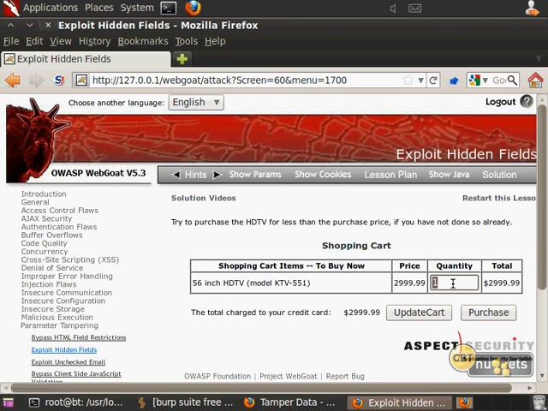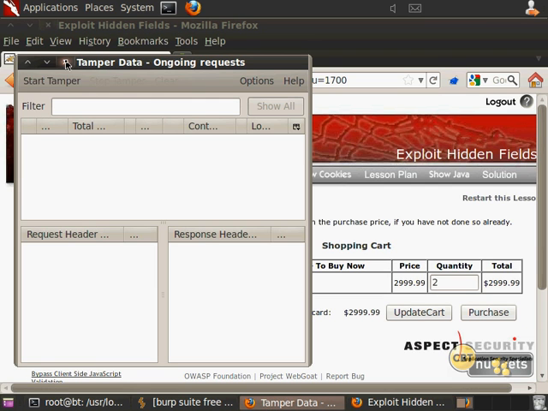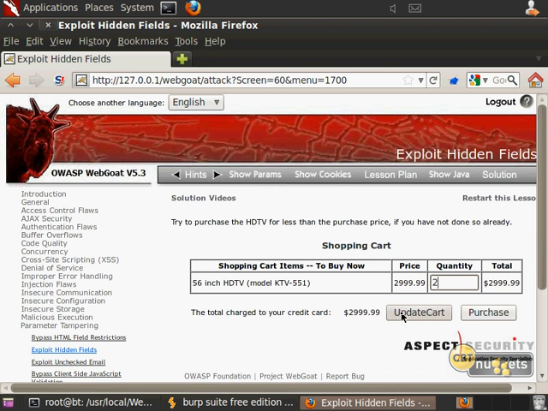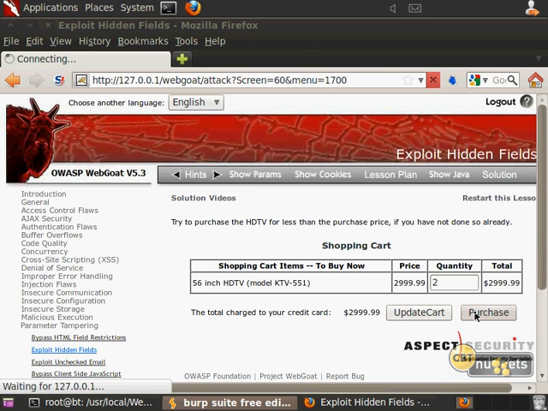So what I'm going to do here is I'm going to say, hey, I'm going to hopefully make this price cheaper than $29.99, and I'm going to buy two of them, one for me and one for her. Okay, how would that be? Then I'm going to use another tool. Let's just try this. I'll just close this one for now. And I'm going to use the Burp Suite instead. I could use either one, but I'm just going to use this one instead just for sake of variety. And I'll turn the intercept on. Then I'm going to purchase this item.